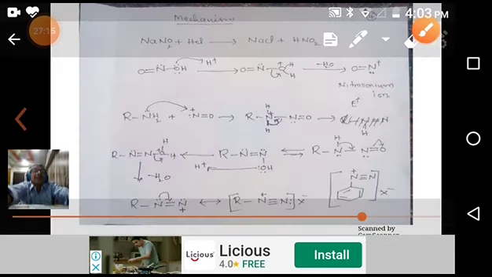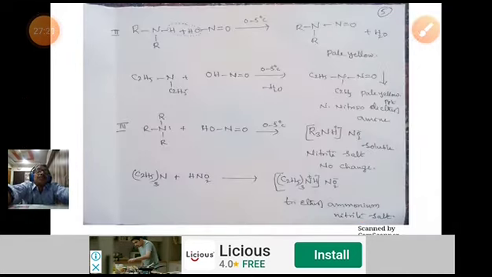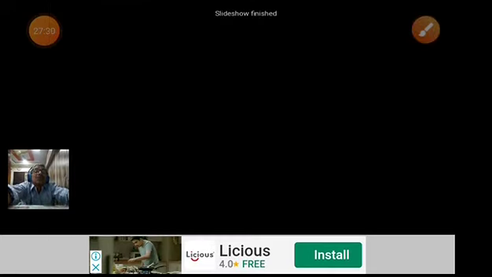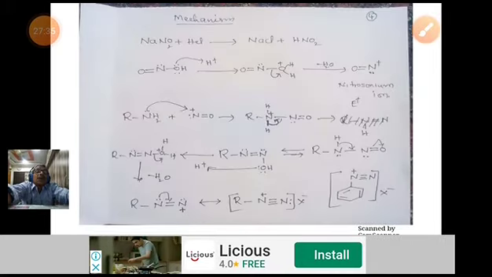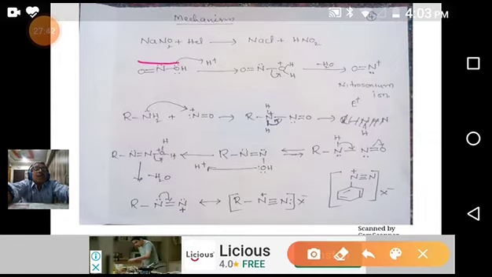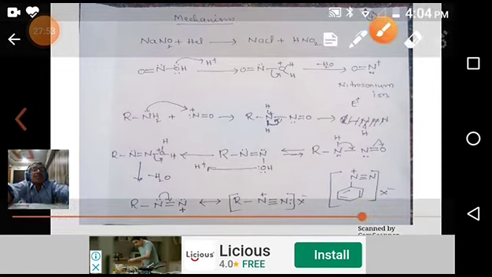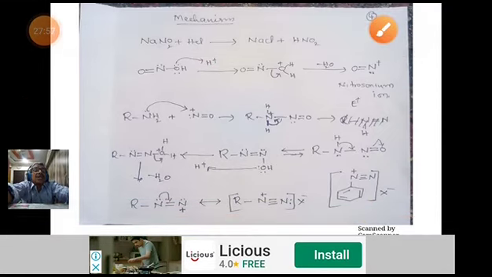Next slide. What is the mechanism? Very important one, a very specific one. You see the mechanism. What is the first step? NaNO2 and HCl, in combination, form NaCl and HNO2. So we require this HNO2. The structure of HNO2 is like this: N double bond O, OH.